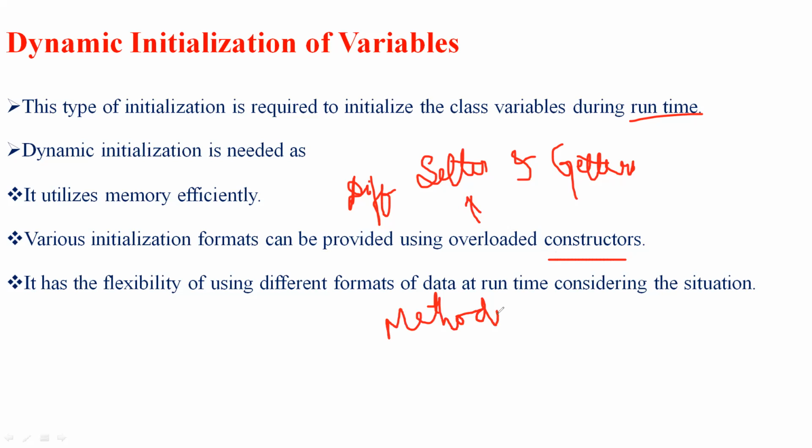We can also make use of different built-in APIs in order to initialize the variables in a dynamic manner. So this is how we have the dynamic initialization process.